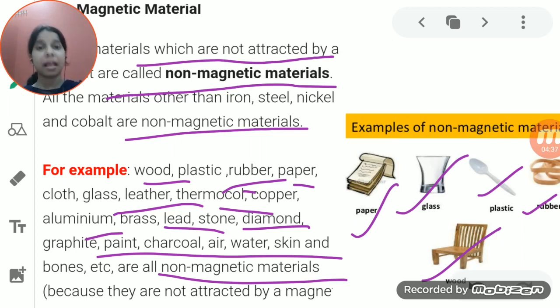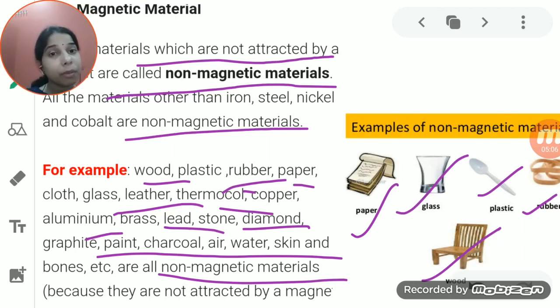Or you take plastic. The plastic substance can be anything: a plastic spoon, a plastic cup, a plastic bottle. When you take the magnet to the plastic spoon or plastic bottle, you will see that the magnet is not going to attach to it, which shows that it is not attracted towards the magnet. Thus this material is non-magnetic material.